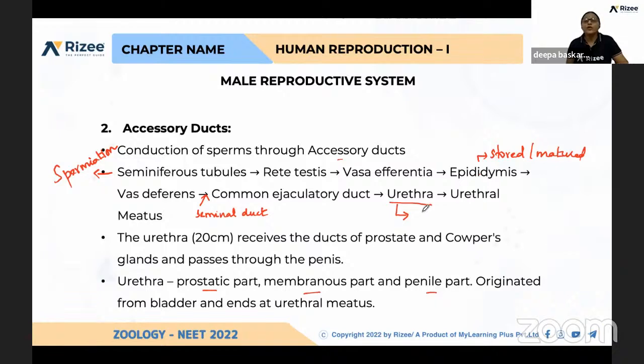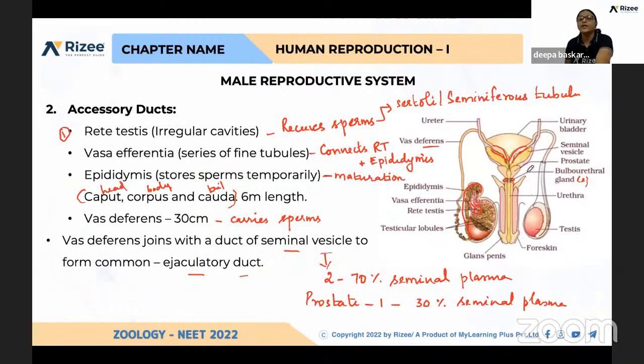So from here, you can say urethra, vas deferens, then ejaculatory duct. The ejaculatory duct is continued as the urethra. The first part of the urethra is called the prostatic part, the second part is the membranous part, and the third part is the penile part.